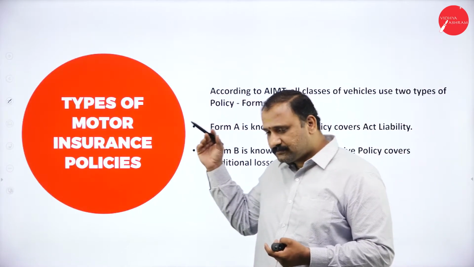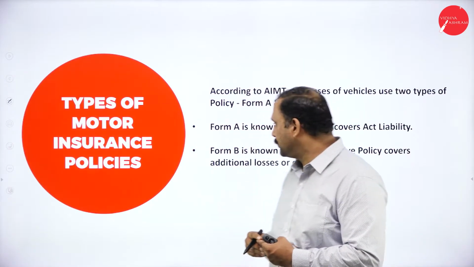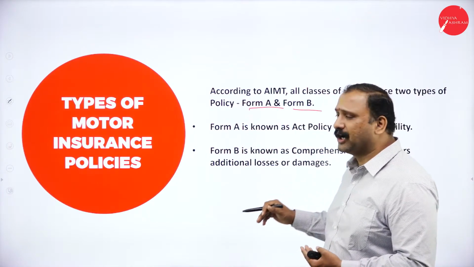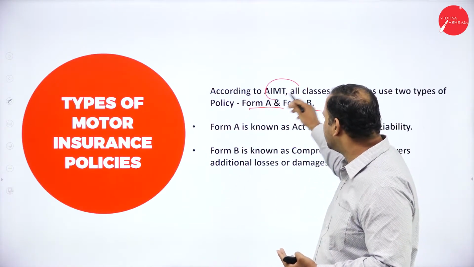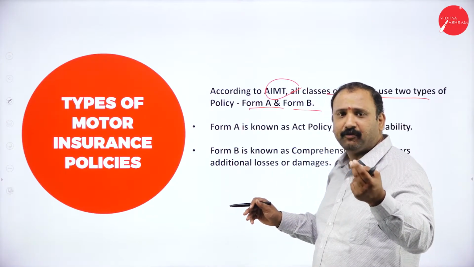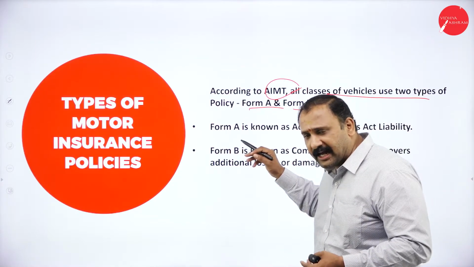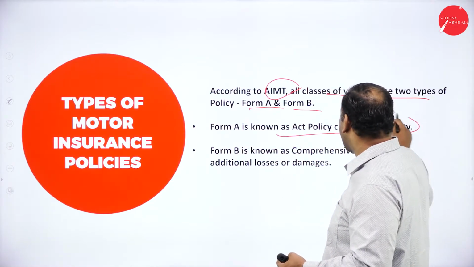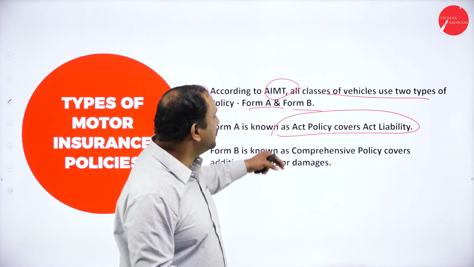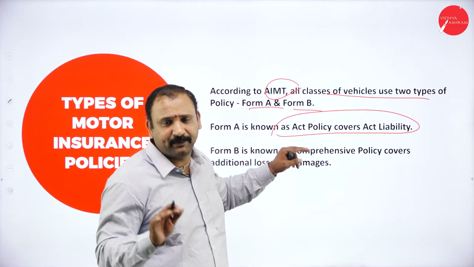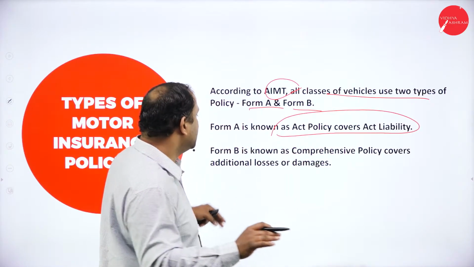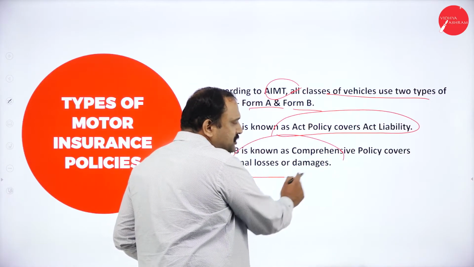Followed by the types of motor insurance which we are going to talk about. There are two types: one is known as Form A and the other as Form B, according to the All India Motor Tariff. All types of motors are classified under Form A and Form B. Form A is known as the Act Policy, Act Liability. This is the form where the policy covers the Act liability. And Form B is known as the Comprehensive Policy, which covers additional losses or damages.